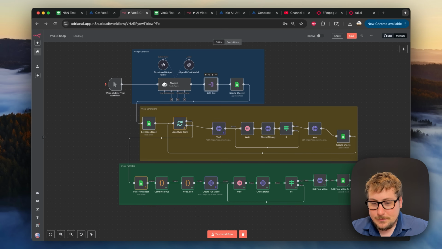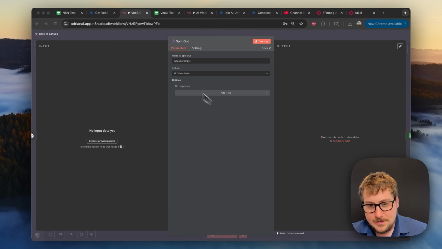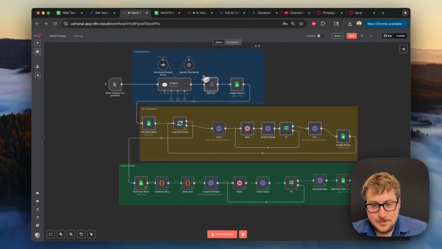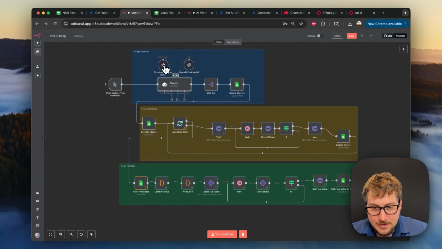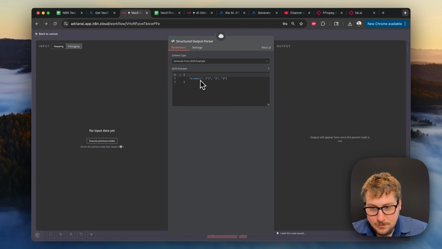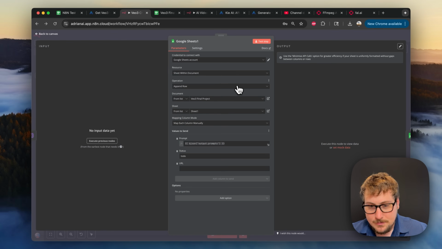Now, the next step right here is the split out. This is one that's kind of similar to the batches one. I'm going to pop that open now, and all we're going to do is use output.prompts as the fields to split, and it's going to include all the other fields, and it'll make more sense once I run the automation. But you'll see right here that it's going to be outputting all the prompts in a list like this. So this is just going to split it out into a bunch of items, and then all those items are just going to be added to the Google Sheets.